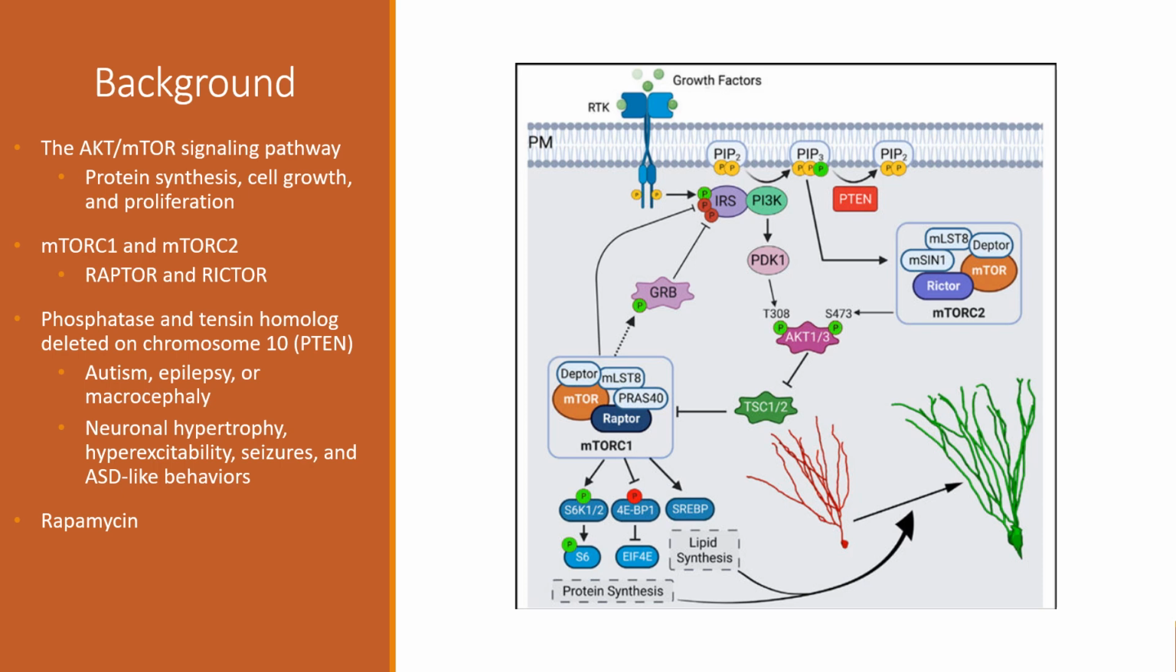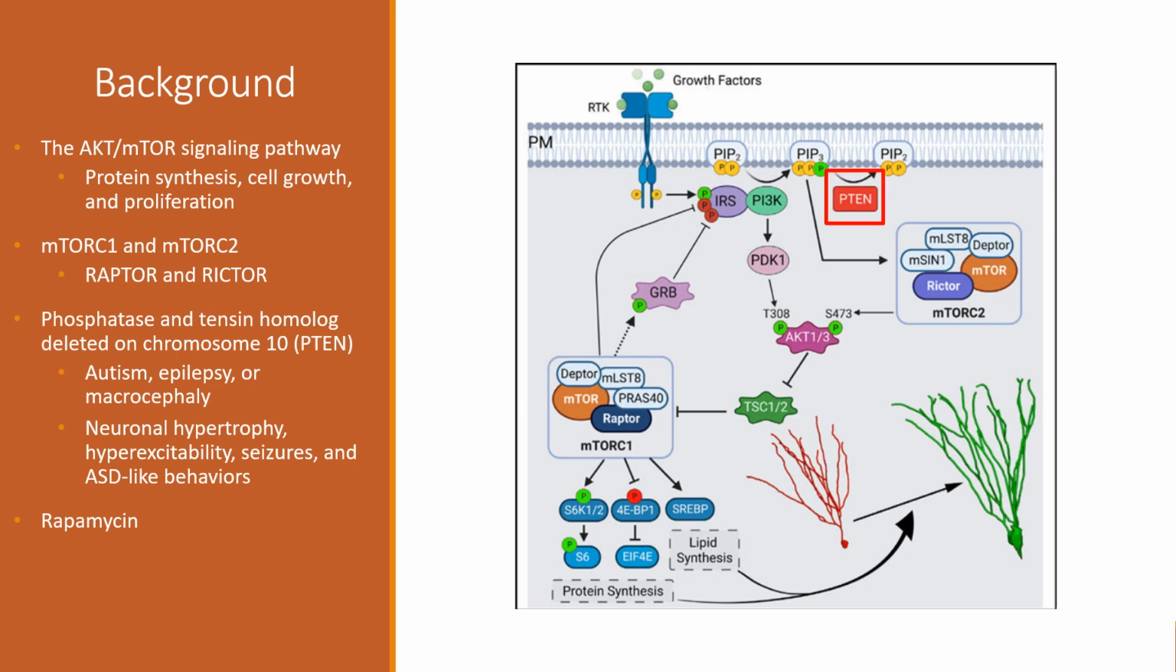So to jump into the background, the AKT-mTOR signaling pathway is involved in many important functions such as protein synthesis, cell growth, and cell proliferation. This pathway includes two protein complexes that are very similar but differ in their scaffolding proteins, mTOR complex 1 or mTORC1 and mTOR complex 2 or mTORC2. mTORC1 selectively associates with Raptor, while mTORC2 selectively associates with Rictor. While studies have shown that the two complexes play roles in different functions, the pathway is complex, and it does leave room for crosstalk and feedback among the effectors of these complexes that can ultimately influence their signaling.